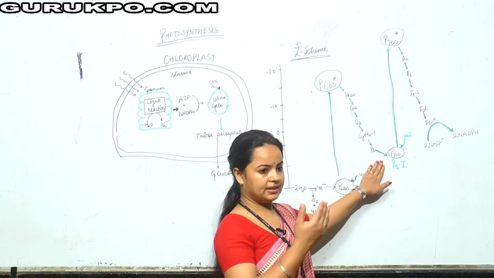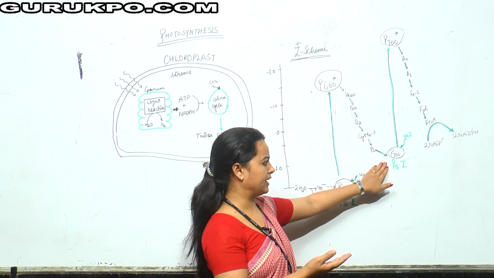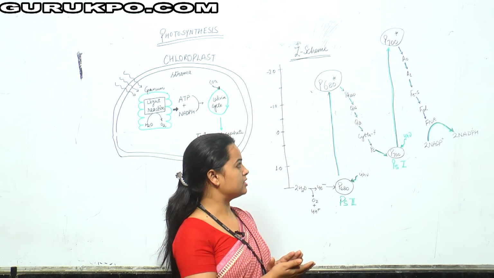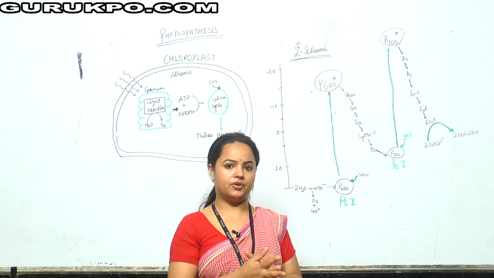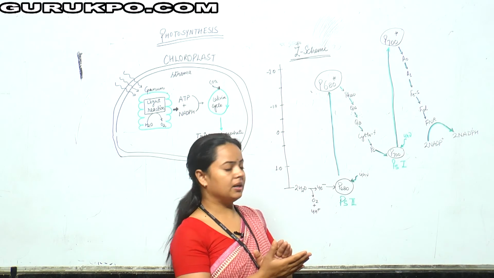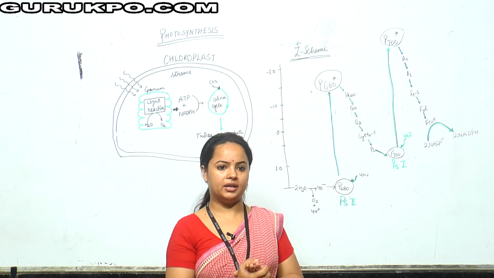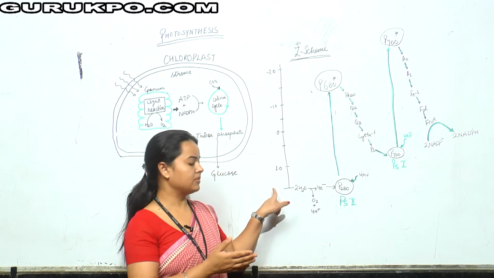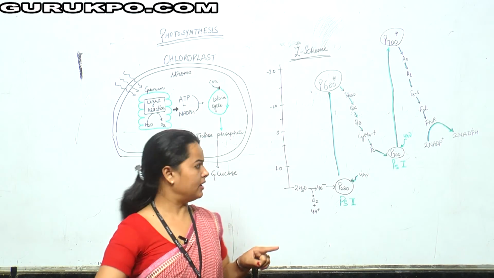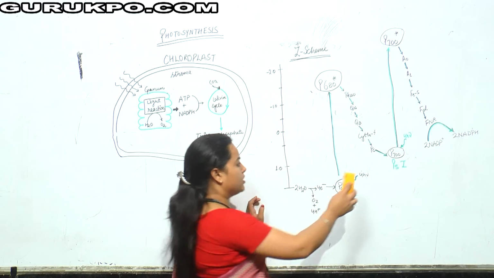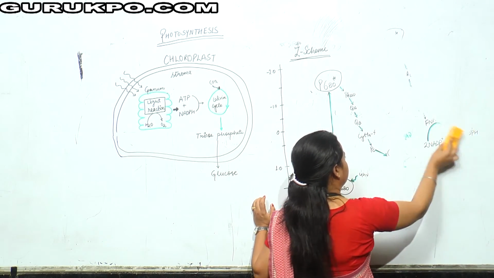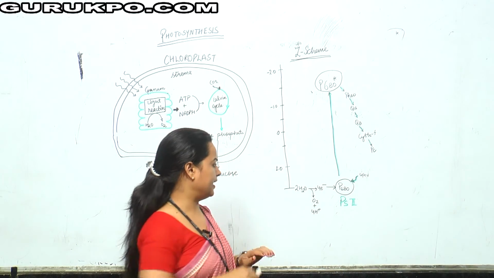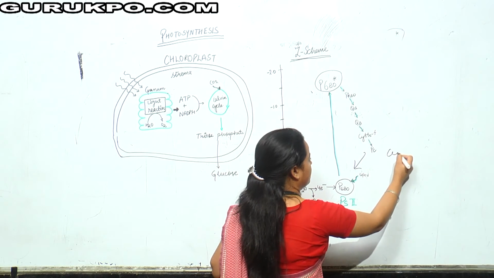So whenever light comes, the molecule gets excited and reaches its excited state. Later the electron is transferred to A0 and A1, and then to the iron-sulfur complex, where NADP+ will be converted into NADPH. So the whole gist of the process is that the flow of electrons takes place by the Z scheme and through the cyclic flow also. Whenever there is a cyclic flow of the electron, we just have to remove this part, and the electron itself reaches back to photosystem P680. So this will be referred to as cyclic flow of the electron.